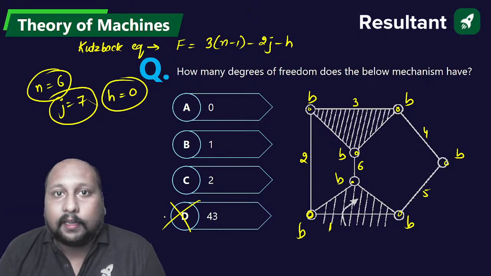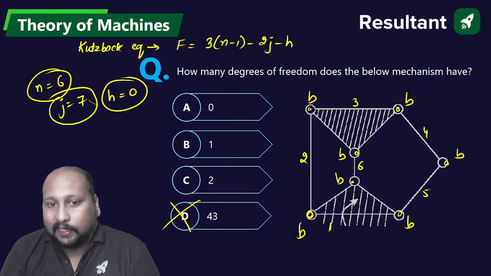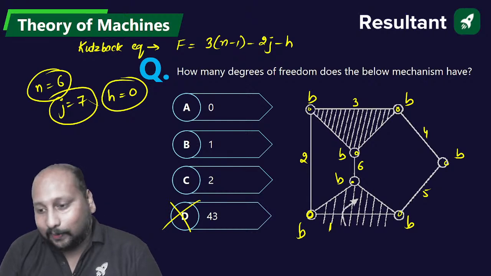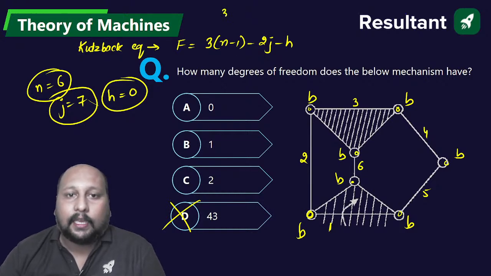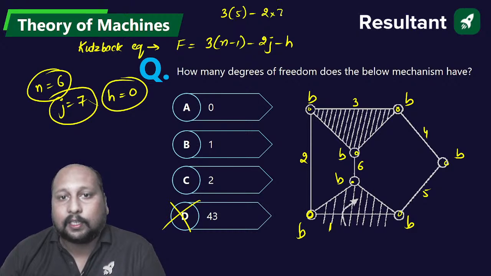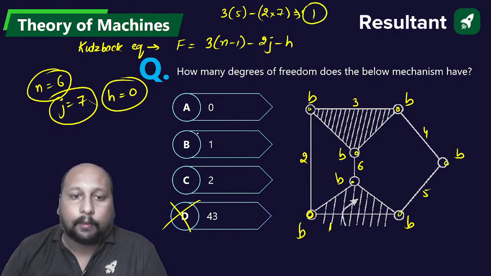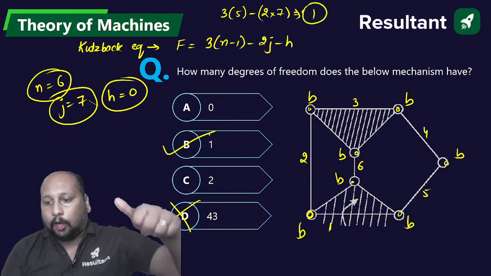At least in our undergraduate level, diploma level, maybe 43 is not possible. Very good, very good. So place it and be, so it will be 3 into 6 minus 1 is 5 minus 2 into 7 is 14. That is somewhere around 15 minus 14, that is 1. Option B is a correct answer.